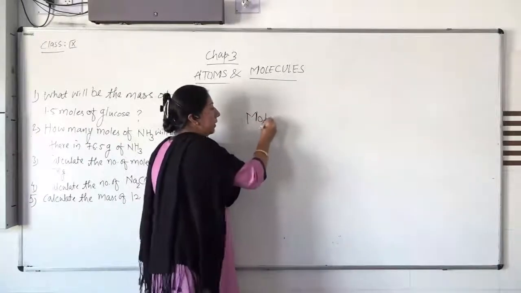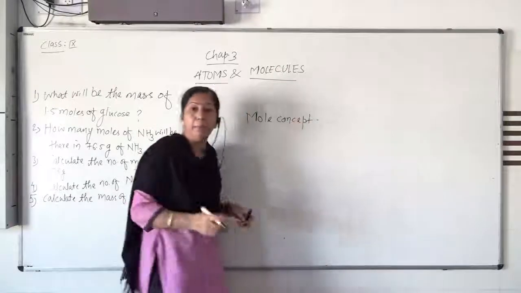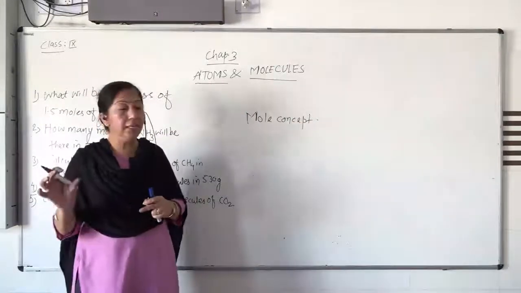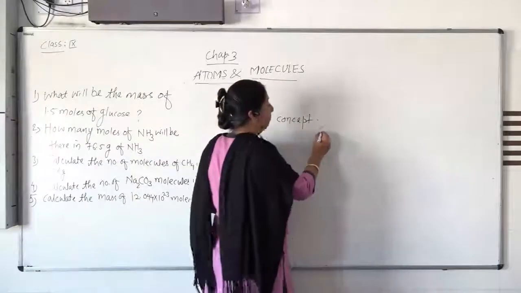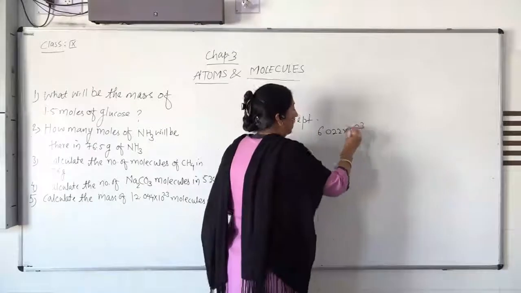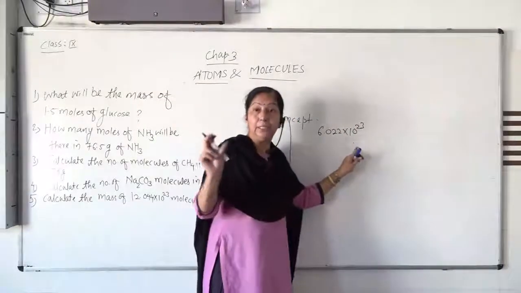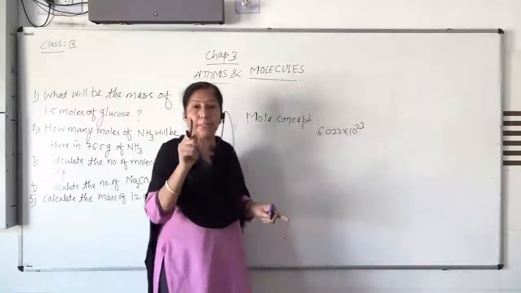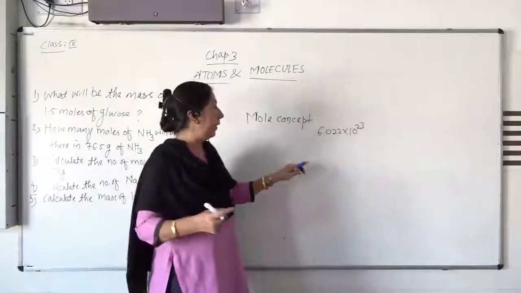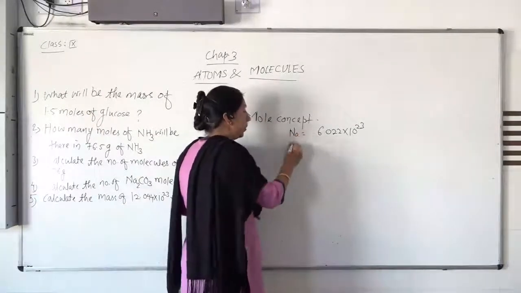Mole concept means that the fixed number of particles present in each mole is given by the scientist. That is 6.022 × 10^23. This number of particles present in 1 mole of any atom or molecule is known as the Avogadro constant.